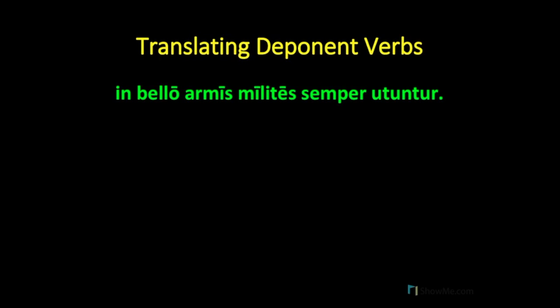Okay, here's a second example. In bello armis milites semper utuntur. Our main verb is utuntur, which you'll recognize from the verb utor, uti, which means to use. Milites is the nominative plural subject of utuntur. In bello is an ablative prepositional phrase, and armis is the ablative word that is being governed by utuntur.